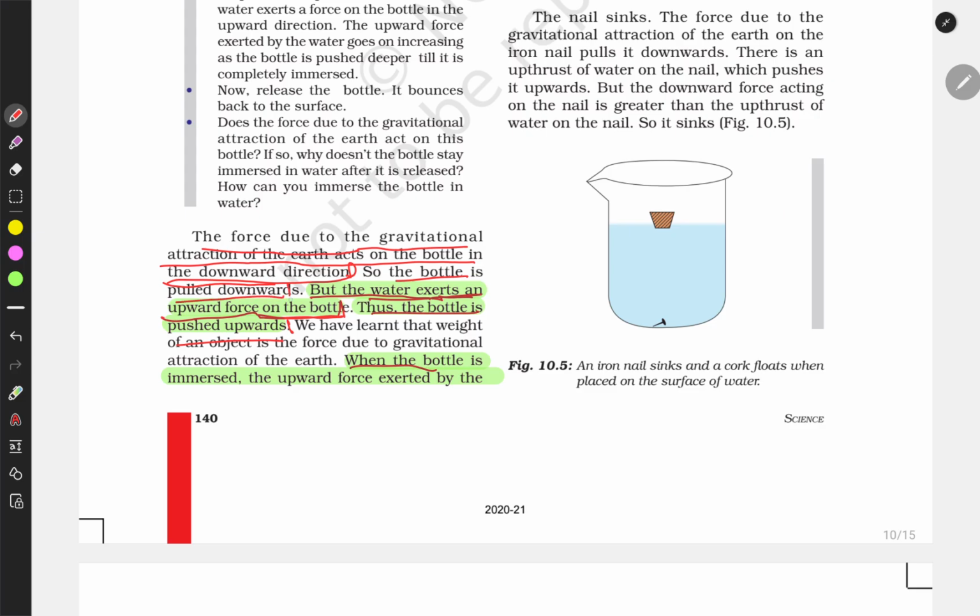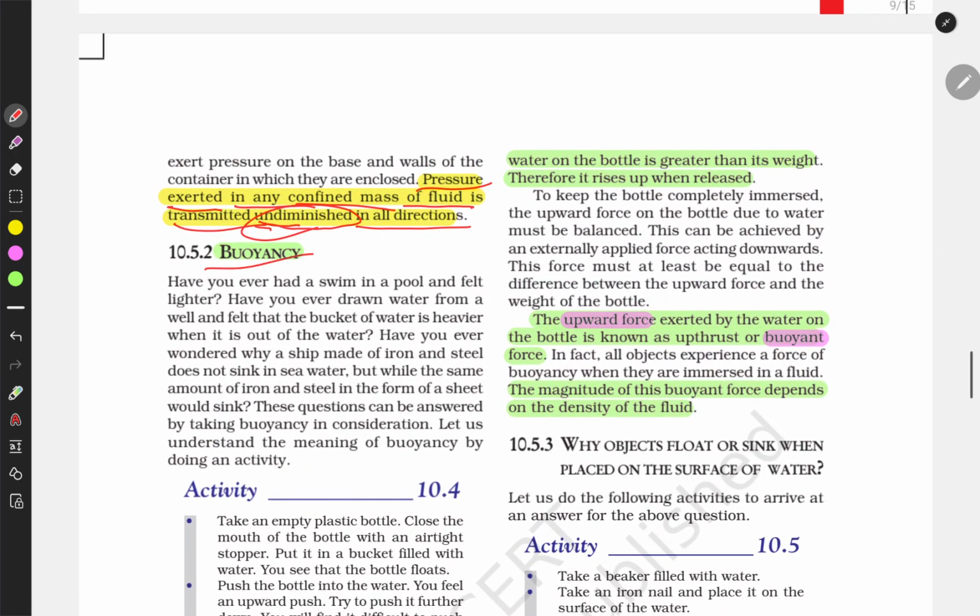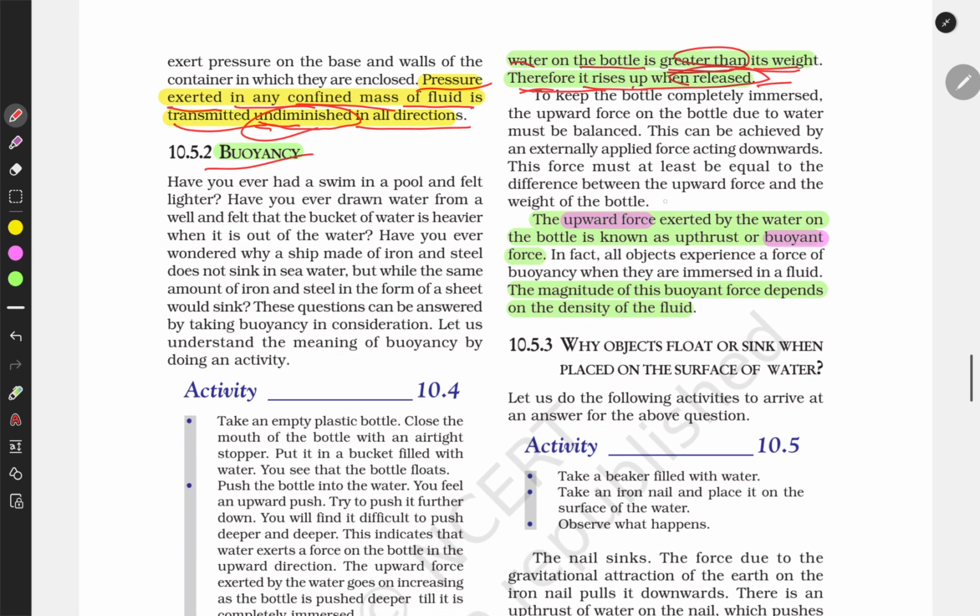When the bottle is immersed, the upward force exerted by the water on the bottle is greater than its weight. Therefore it rises up when released. Simply, the upward force exerted by the water on the bottle is known as the upward or buoyant force.